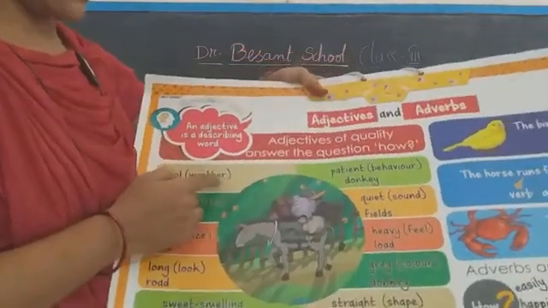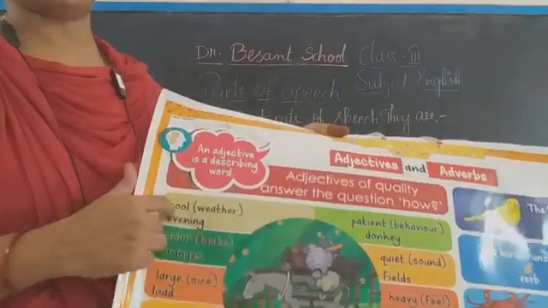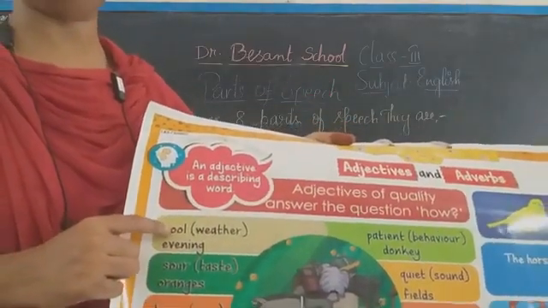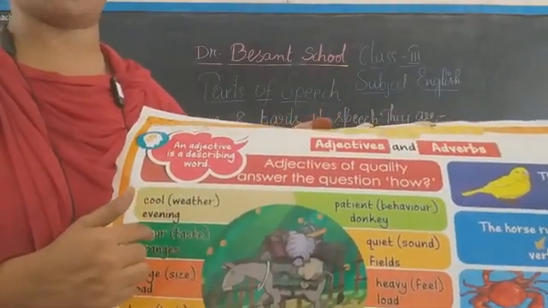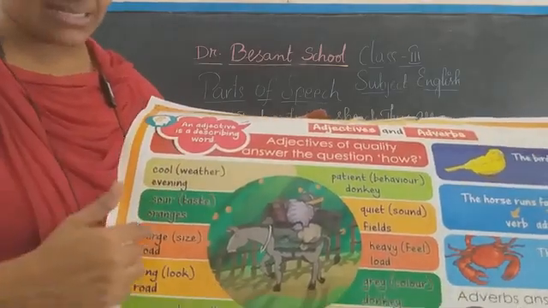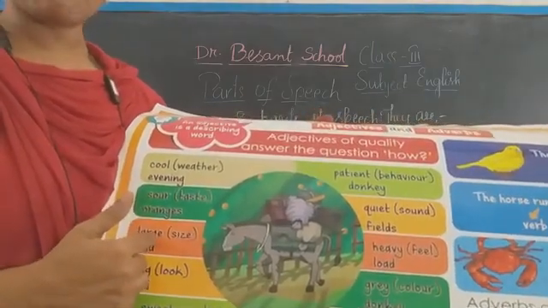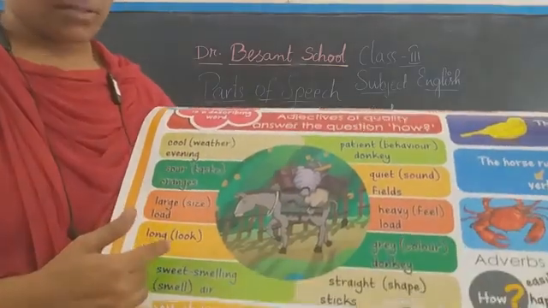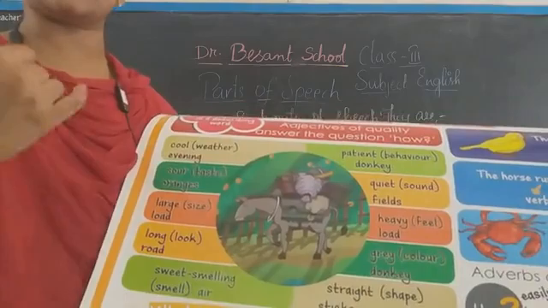Here, how is the weather? The weather is cool. So cool will be an adjective. How is the taste of that food? Sweet, sour, spicy, whatever the taste may be, those are also adjectives. Size: large, heavy, long, short, tall, fat, thin.